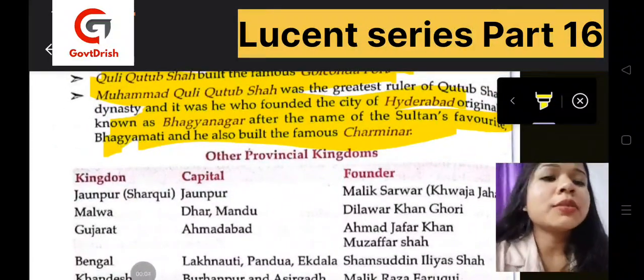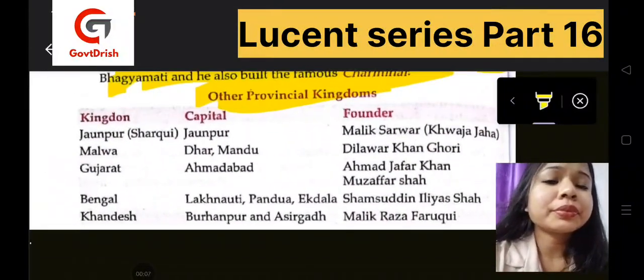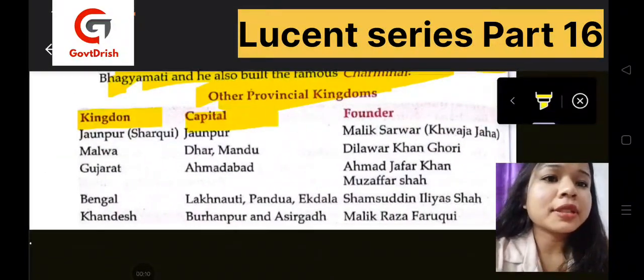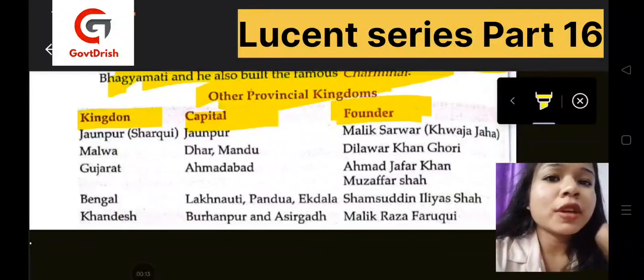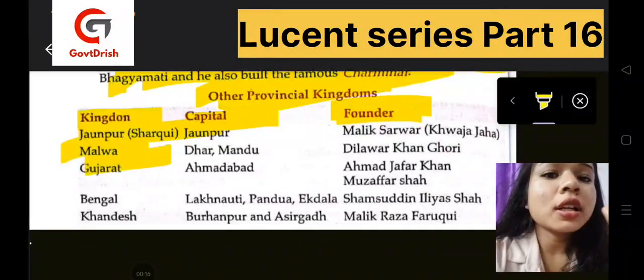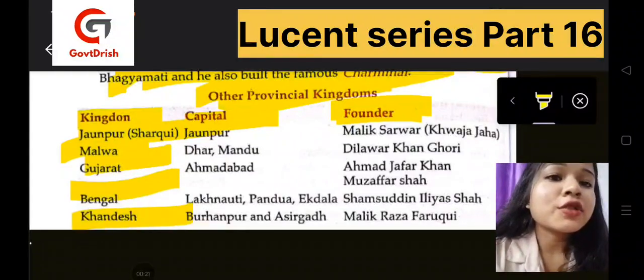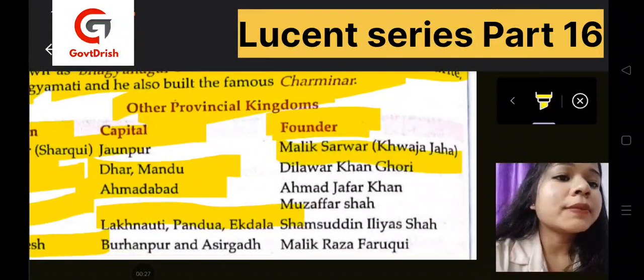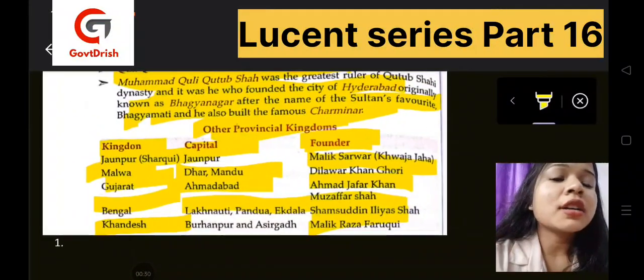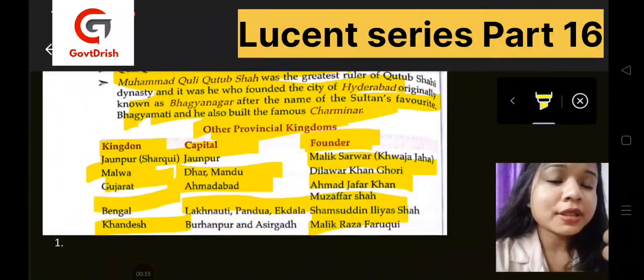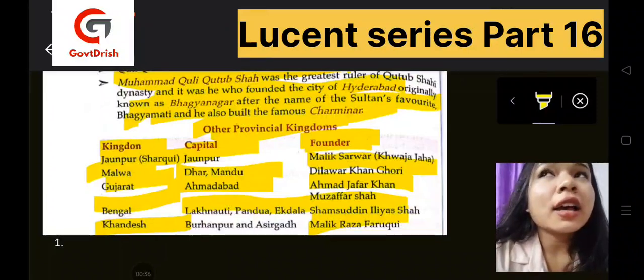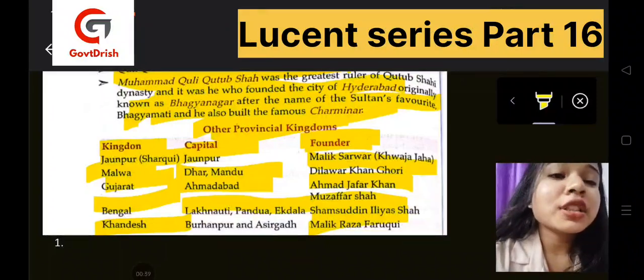Now let's know about the other provincial kingdoms that existed. Here are the kingdoms, their capitals, and the founders' names. We have Jaunpur, that was Sharqi, then Malwa, Gujarat, Bengal, and Khandesh. These are some of the capitals that we can see here: Jaunpur, Dhar and Mandu, Ahmedabad, Lucknow, Pandua, Ekdala, and these are the founders' names. Make a note of everything that has been marked, because according to the kingdoms, the capitals and founders' names can be asked, as well as per the kingdom, the capital's name can be asked. It can come in that way as well.